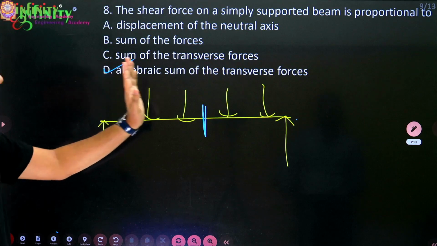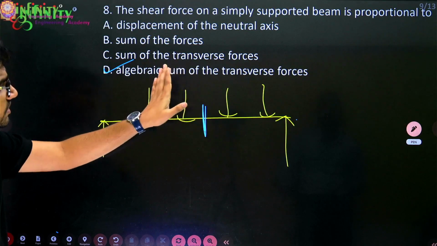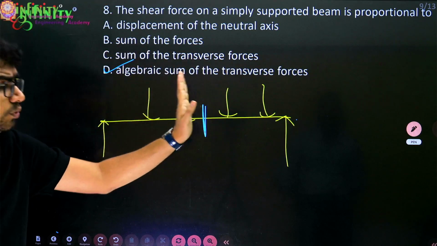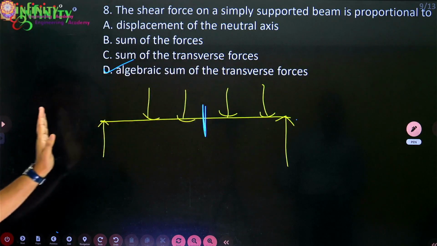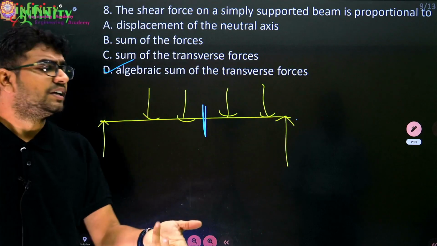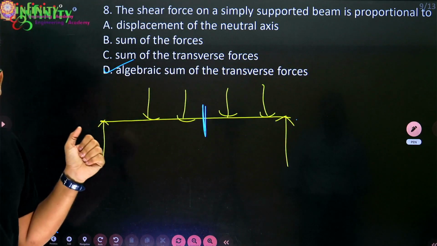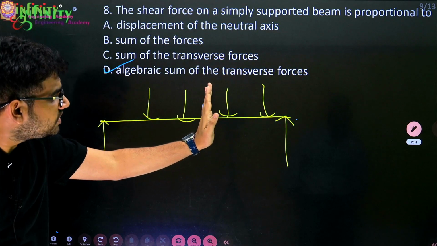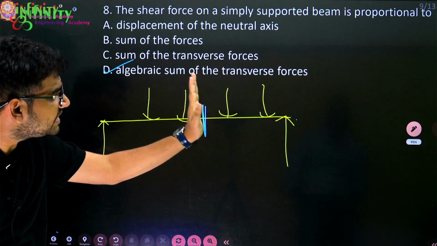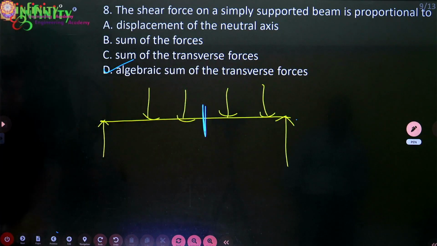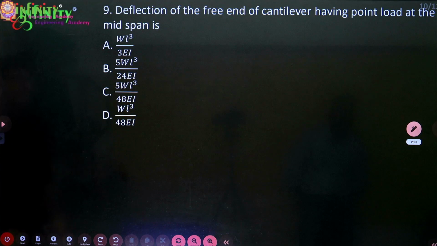But remember that it is the algebraic sum of all the transverse forces up to that point. If you consider the algebraic sum of all the transverse forces, then it will be 0. So for shear force, you have to consider the algebraic sum of transverse forces only up to that point. So D is the answer. Next question.